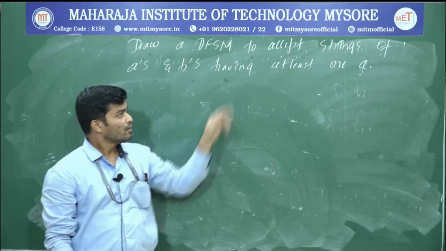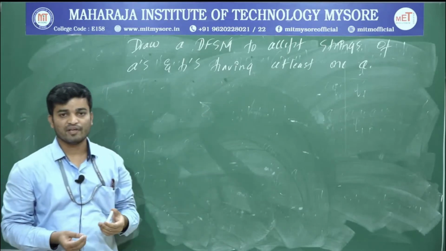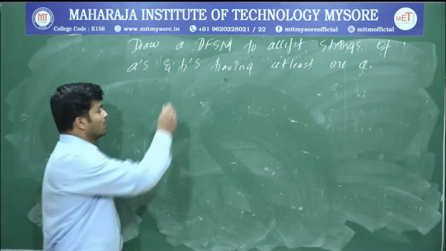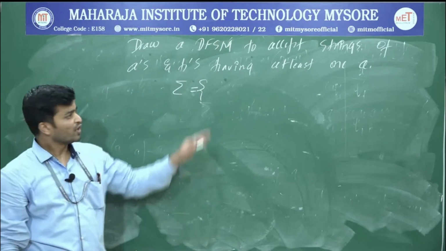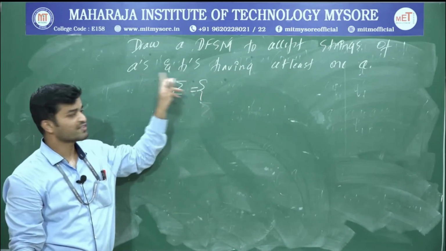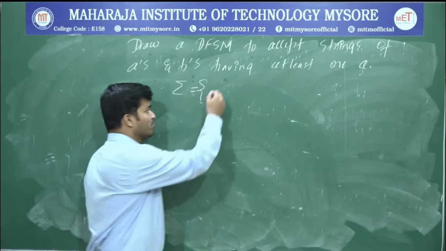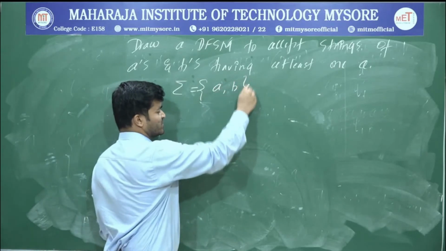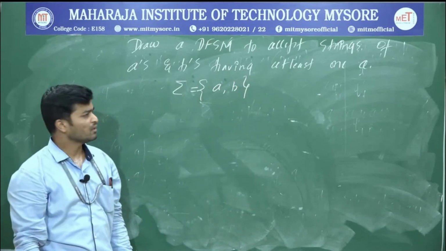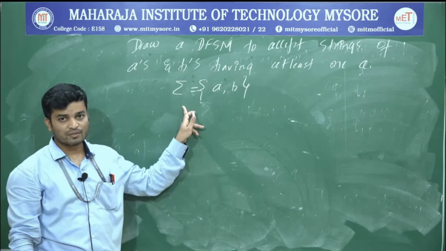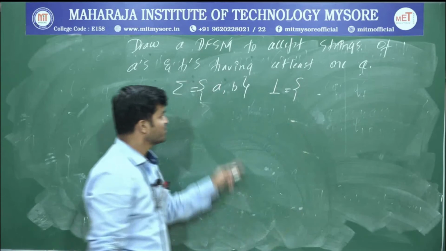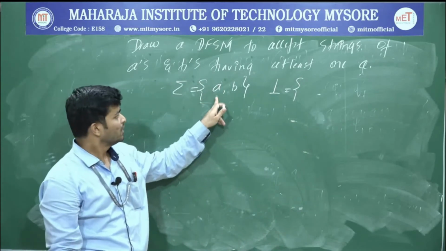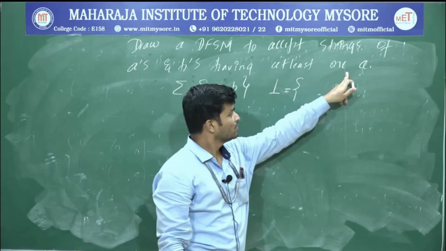In order to construct a DFA, first we have to construct sigma. What is your sigma from the above question? To accept strings of A's and B's. Therefore your symbols are A's and B's, so your sigma is A comma B. Next we have to write the language. Strings of A's and B's, where sigma is A comma B, having at least one A.